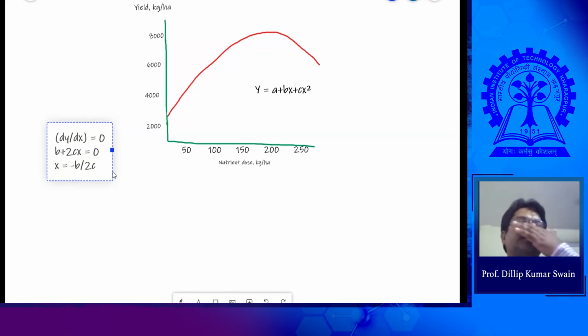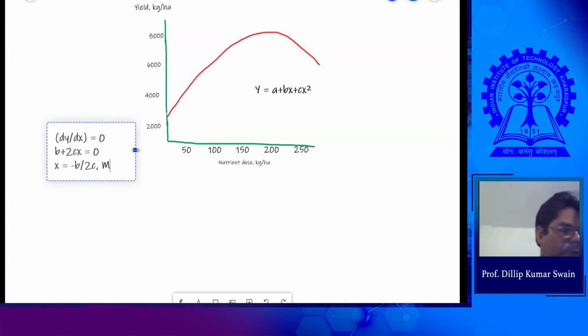So this is the yield maximum, this is the point for the max yield.